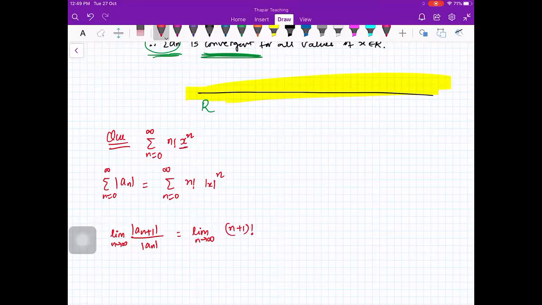No, x can be anything, beta. What if x is -2? So this is mod x raised to power n plus 1 upon n factorial mod x raised to power n. So what is this?